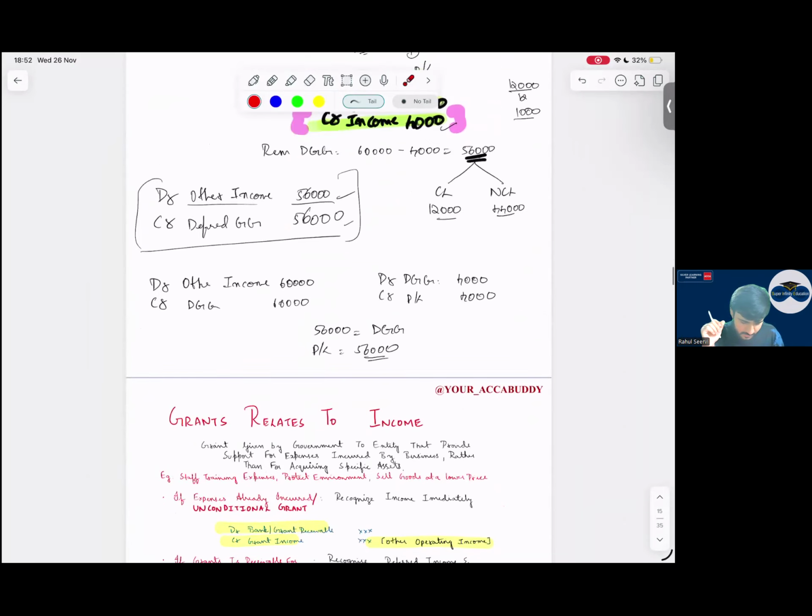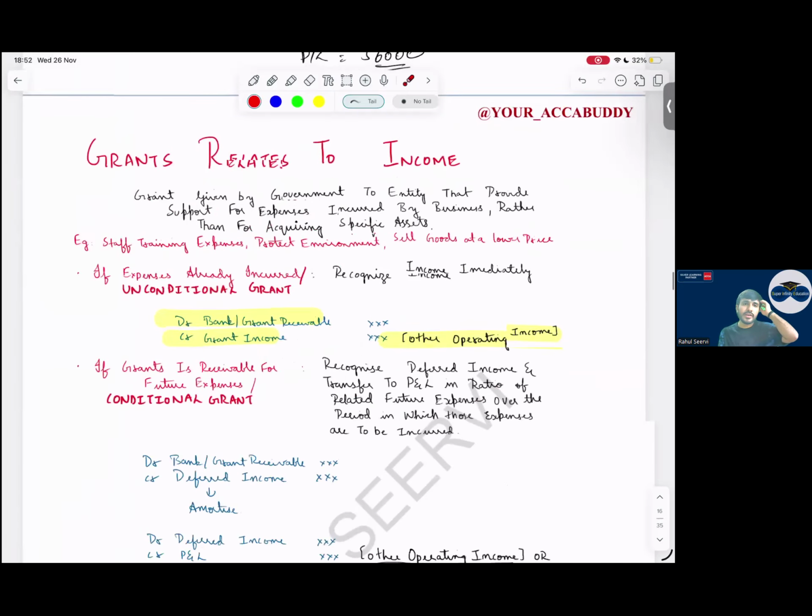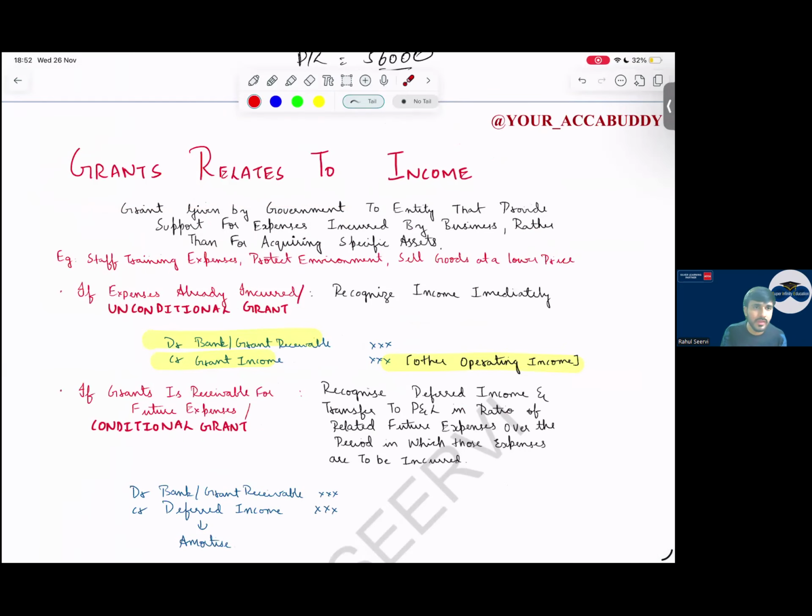Then coming to the grant related to income. Sir, government grant related to income. In that case, what will happen, sir? Grant related to income: grant given by government to entities that provide support for expenses like staff training expenses, protecting the environment, doing good for the society, etc. Sir, it is unconditional grant. Whenever it is unconditional, directly take to P&L. Under which category? Other operating income. Why do we say other operating income? Because grant is provided for business purpose only, not for investment purpose.